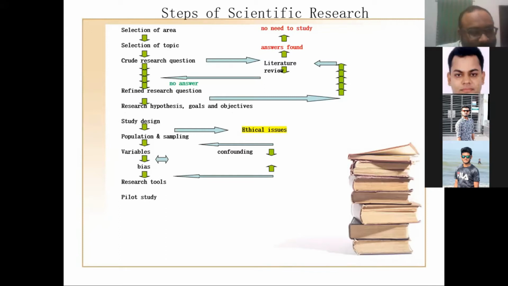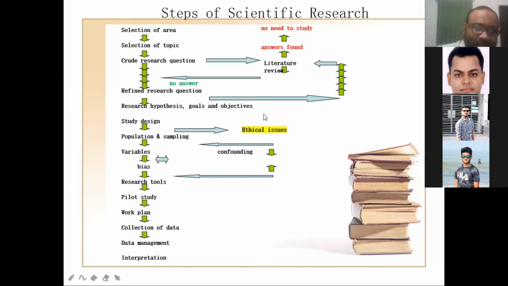If any ethical issues arise, you have to suffer from the very beginning. So about ethical issues, you have to be very careful. Then after studies, design, population and sampling, then variables. Here again, bias.